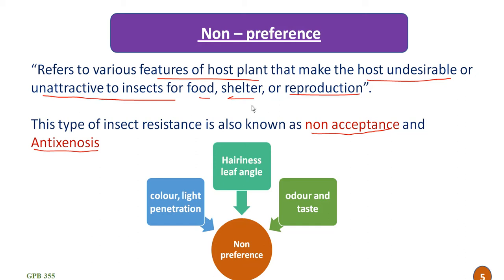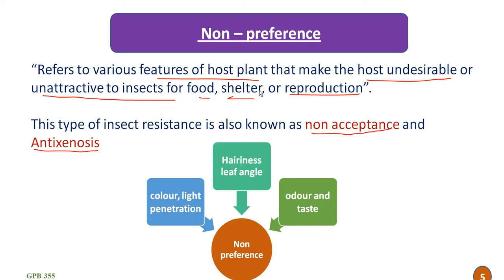Means in case of non-preference, the host plant has such unattractive or undesirable characters which are non-preferred by the insects, and the insects will not accept a resistant host plant even if there is no alternative source of food.